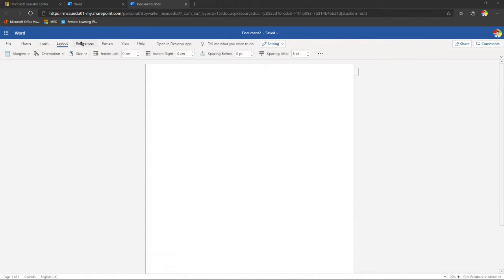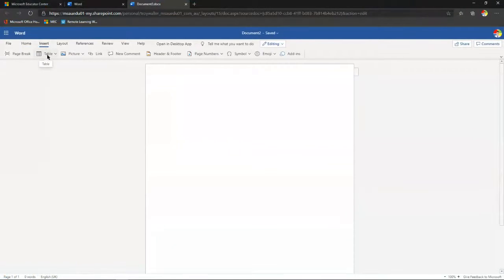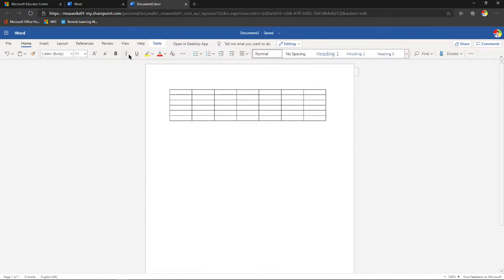So I'm going to show you some of the cool things that you can do. If I want to insert a table, just like I would in Word, I can click here, insert table, grab a table, bang, it's in my document. And I can bold, italic, underline, highlight, all those sort of things. Now, if this doesn't do what I want because a feature might be missing from the online version, can you see up here where it says open in desktop app? I can click on that, and it will open the full version of Word on my machine. If it's the first time you've done that, it might ask you to sign in, but once you've signed in once, you won't need to do it again.